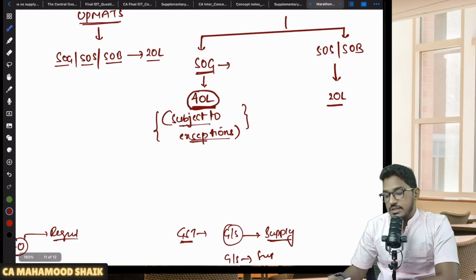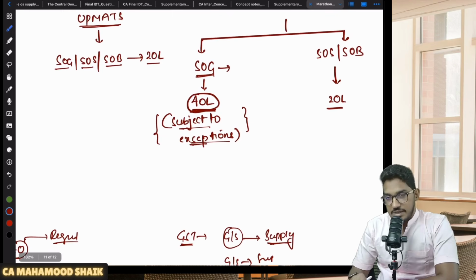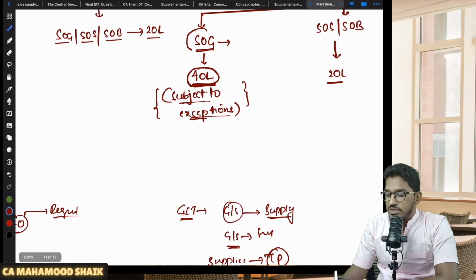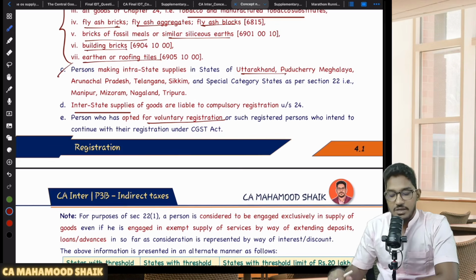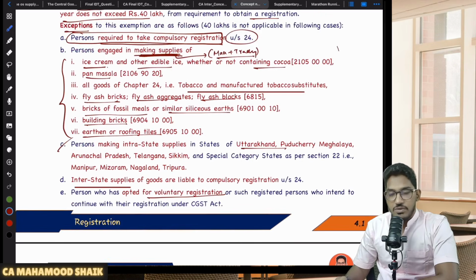So if you come back here once again, if you are not making supply from MMNT, if you are not making taxable supply from UPMATs, you are exclusively engaged in supply of goods, you can enjoy the threshold limit of 40, but there are some exceptions. In some cases, you can't enjoy that enhanced threshold limit of 40. Only 20 lakh rupees of limit will become applicable. I have explained what the circumstances are where 40 lakh rupees of limit will not become applicable. Understood? Clear and comfortable, everybody?